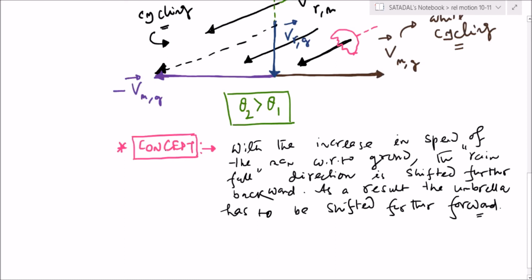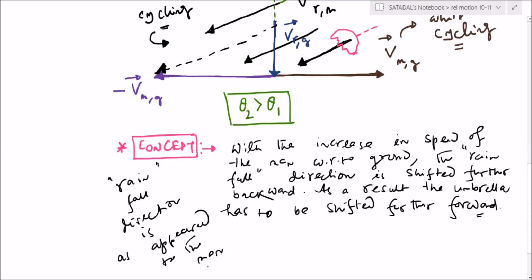So when I'm mentioning this rainfall direction, make sure one thing, the rainfall direction is as appeared to the man, not with respect to ground. So please be careful about this.